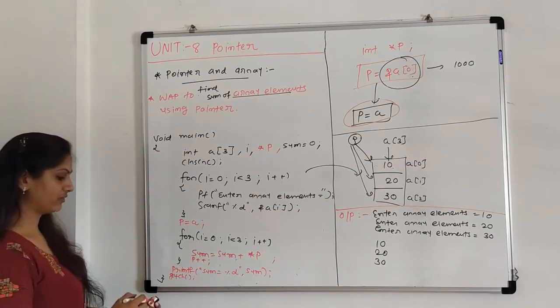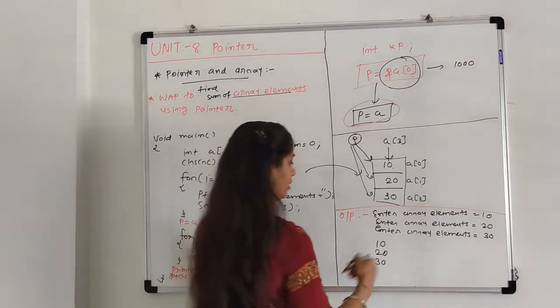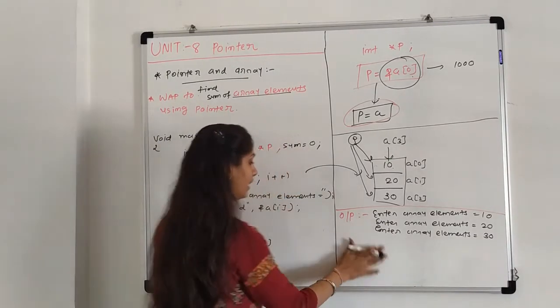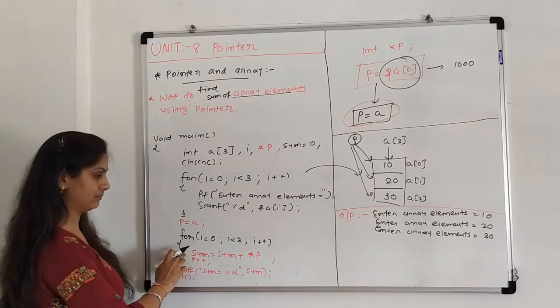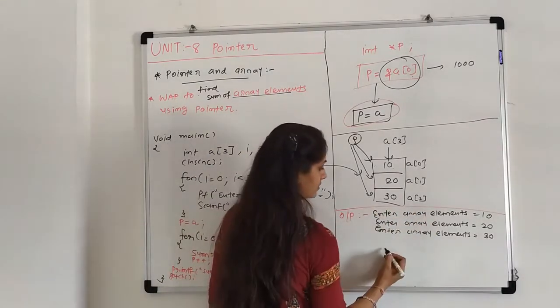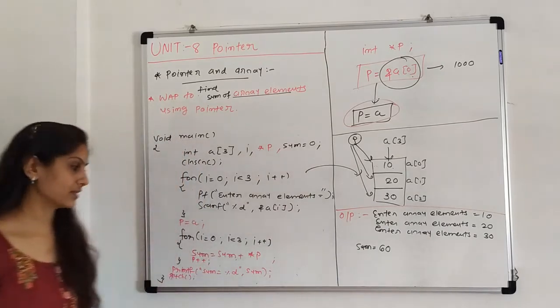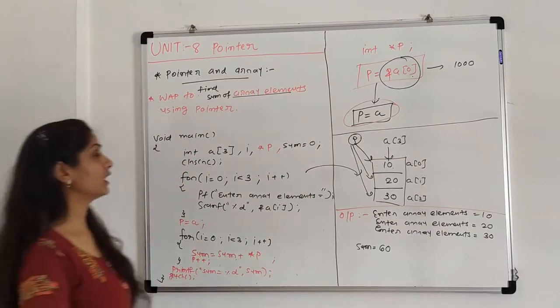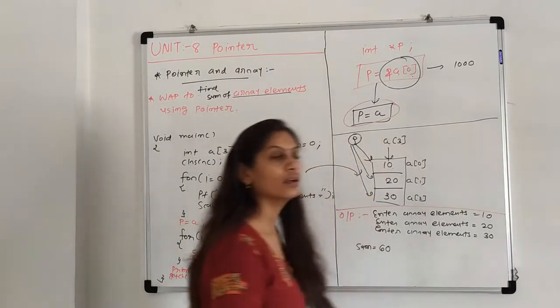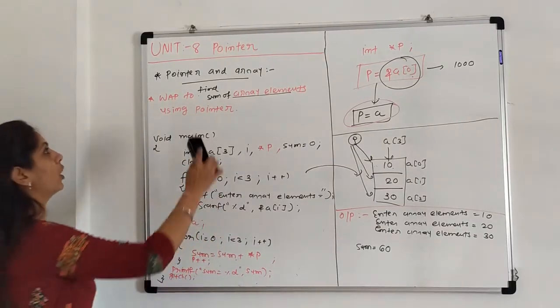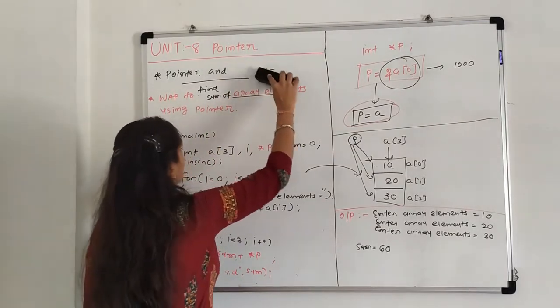So the output of this program is not 10, 20, 30, but the sum, and the sum is 60. The answer is sum equals 60. Now the same topic, that is pointer and string.